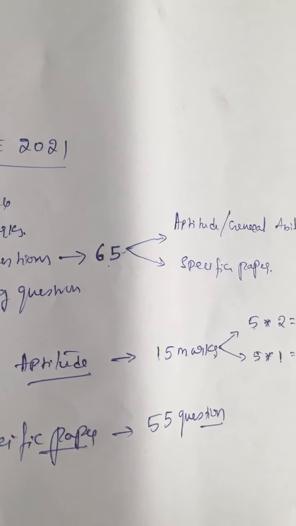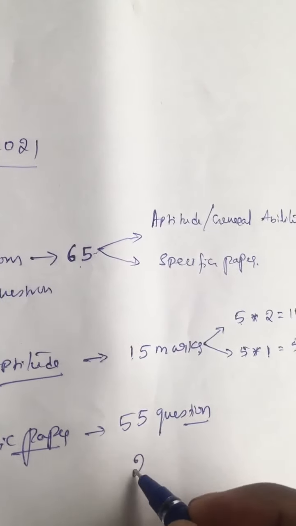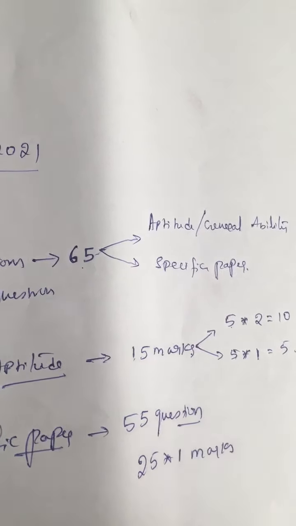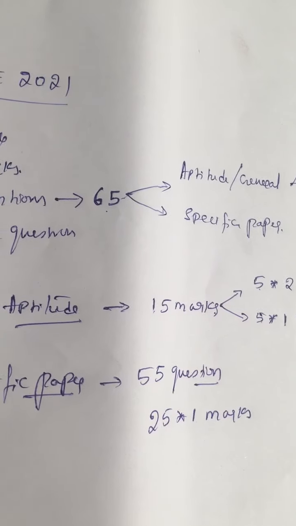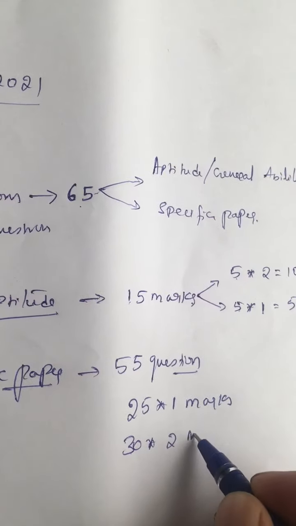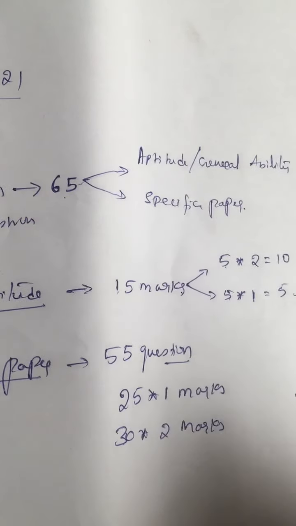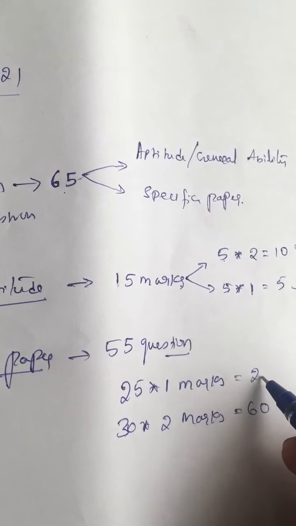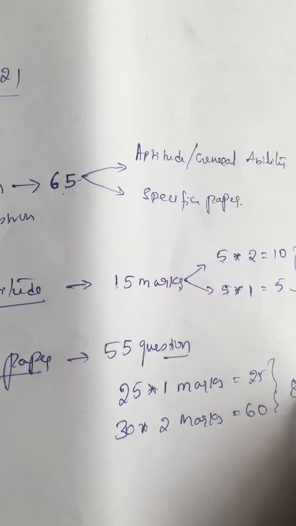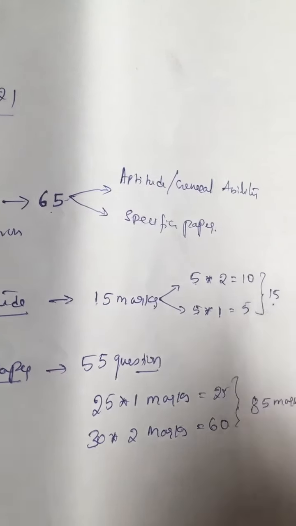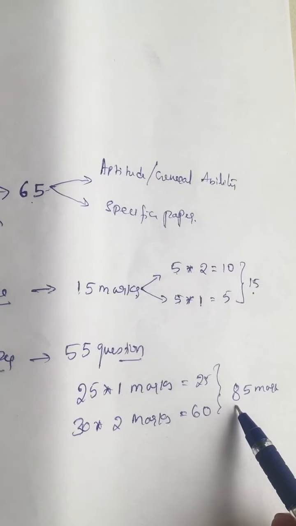Out of 55 questions, 25 questions are of 1 mark and the remaining 30 questions are of 2 marks. So 30 into 2 is 60 and 25 into 1 is 25, total 85 marks. So 15 marks are for general aptitude and 85 marks are for the specific paper.